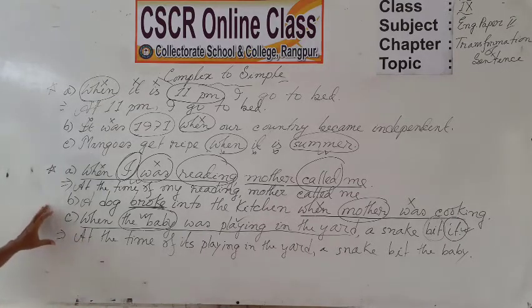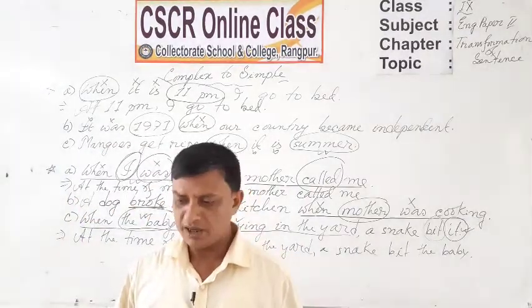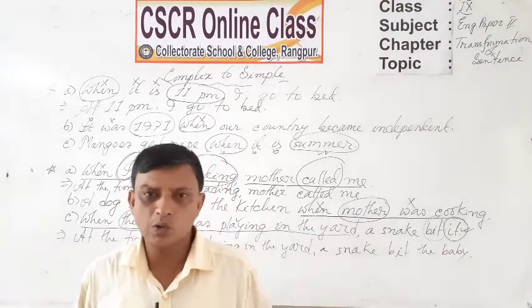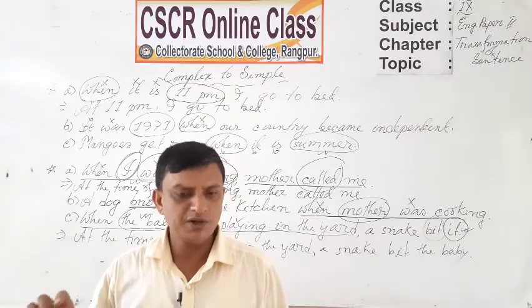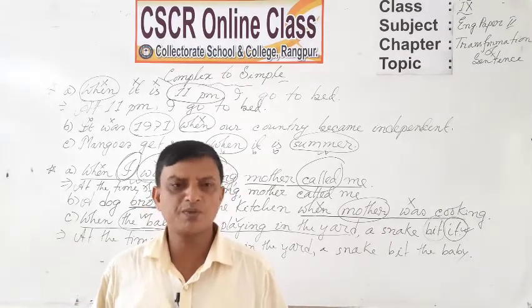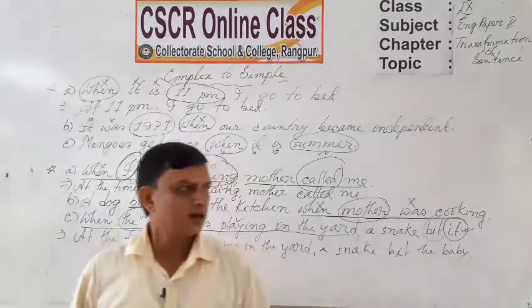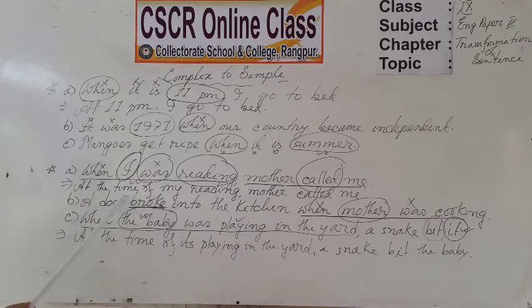Yes, dear students, that means if your sentence has the conjunction when, and if the when clause refers to a time clause, that means if your when clause answers to the time action, to the period of time of the main verb of the principal clause, then you will transform the sentences with the beginning phrase at the time of, and then you will take the possessive form of the subject in your time clause, then you will take the present participle of the principal verb of the time clause.